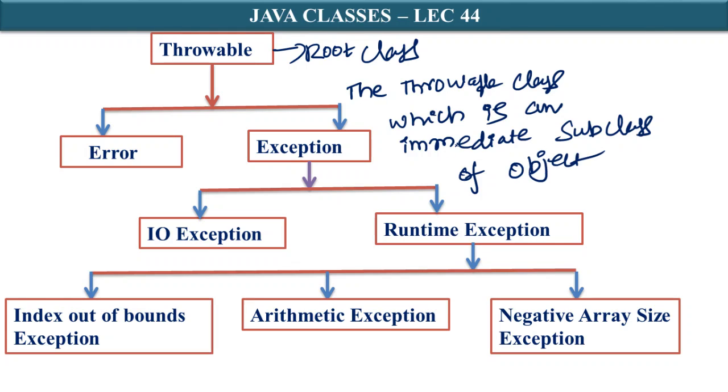This I have shown in my previous lecture, isn't it? Let me repeat: the root class of all exceptions is Throwable, which is an immediate subclass of Object.